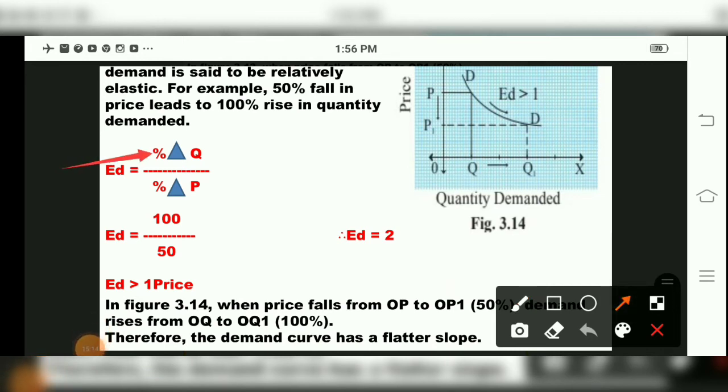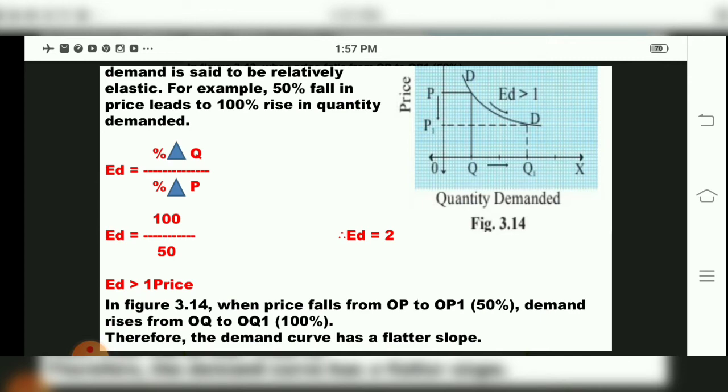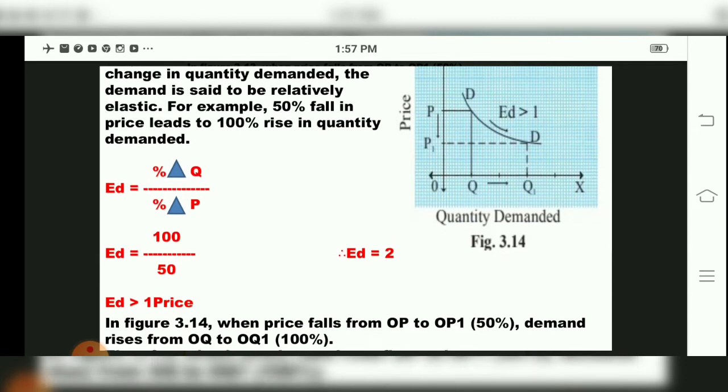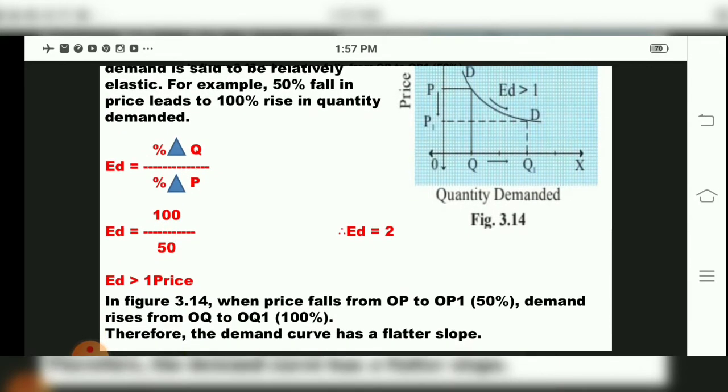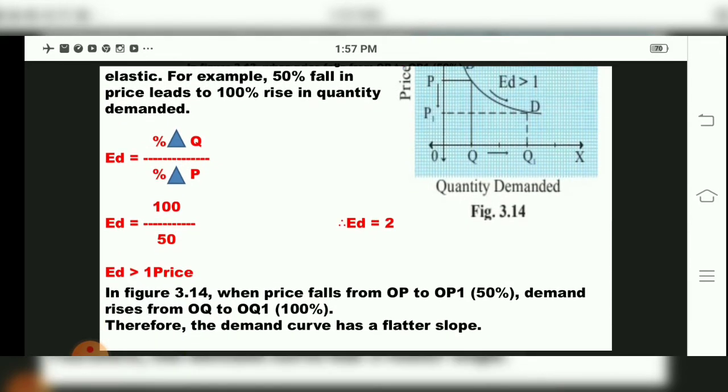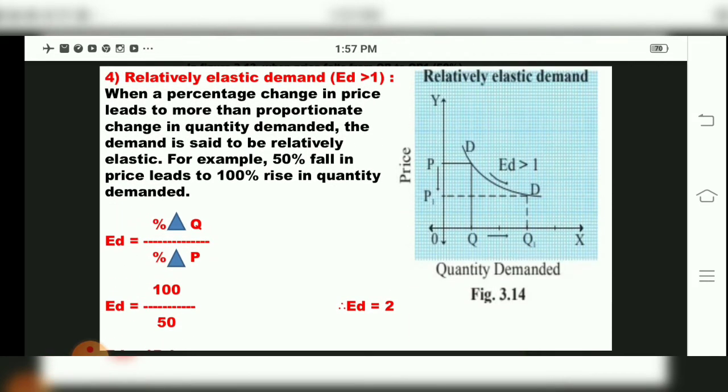So here, symbolically, ED is equal to, children, percentage change in quantity demanded upon percentage change in price. So ED is equal to 100 divided by 50, so ED is equal to 2. When price falls from OP to OP1, demand rises from OQ to OQ1, and then the demand curve has a flatter slope.